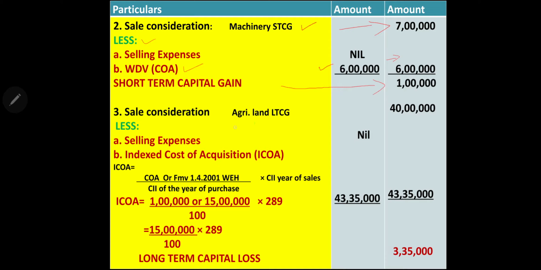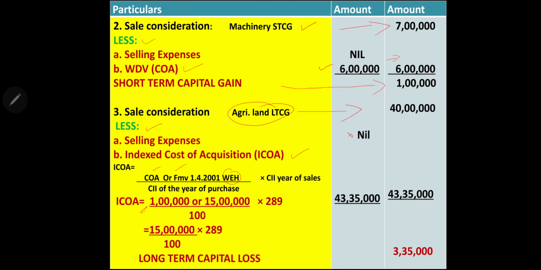Third item, agriculture land. By selling, the SSC received 40 lakh. From that we have to deduct selling expense. We don't have it in this problem, it is not given. Next we have to deduct indexed cost of acquisition. Since this property was purchased before 1/4/2001, cost of acquisition or fair market value, whichever is high, should be taken.